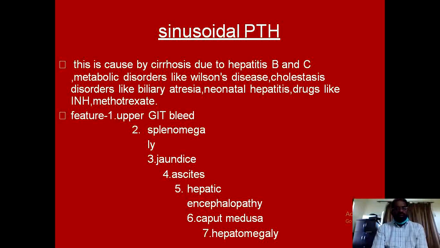The two main features which are common to every type of portal hypertension are splenomegaly and upper GI bleed, and additional features will include jaundice, ascites, hepatic encephalopathy, hepatomegaly and caput medusae.